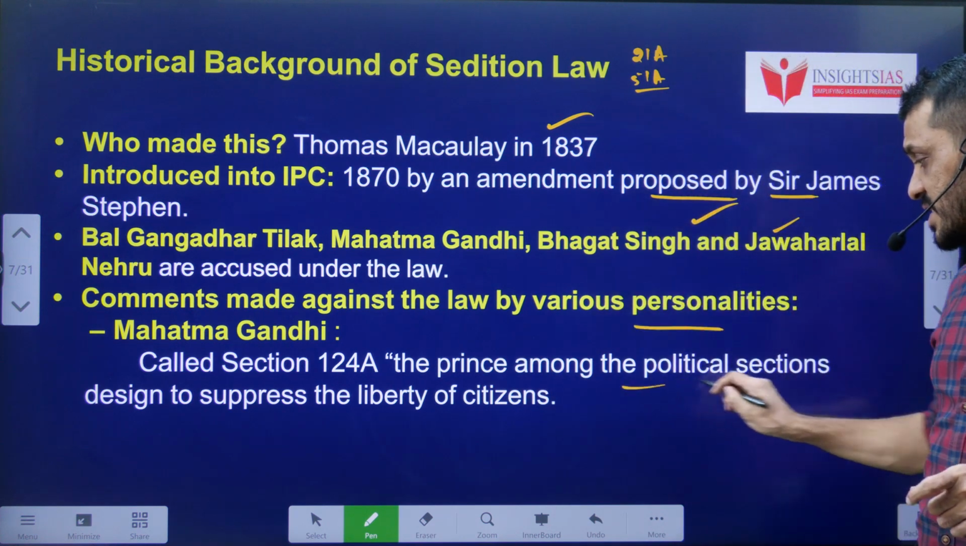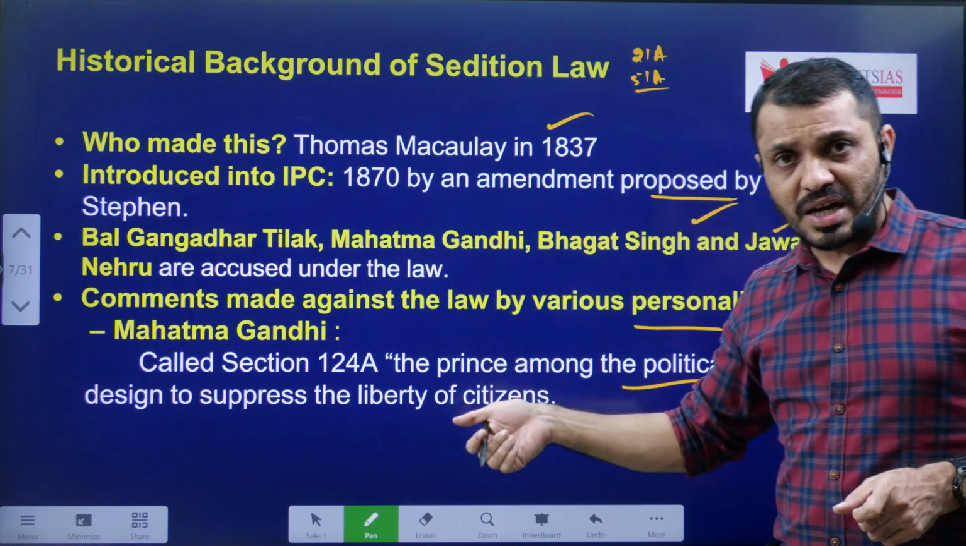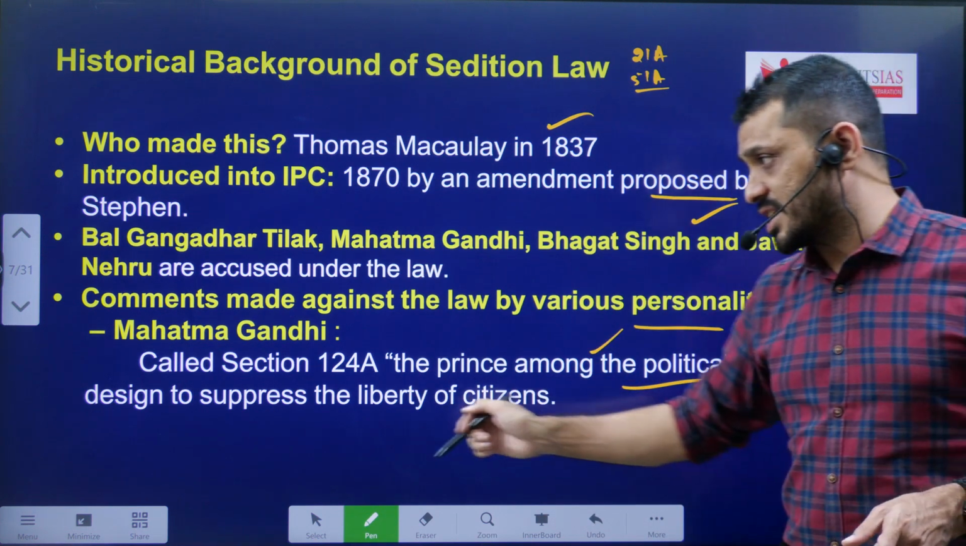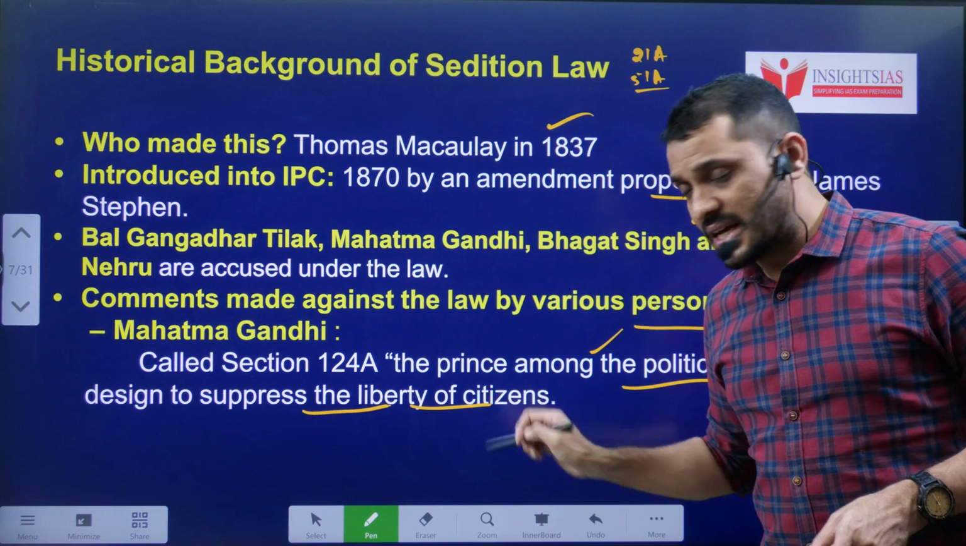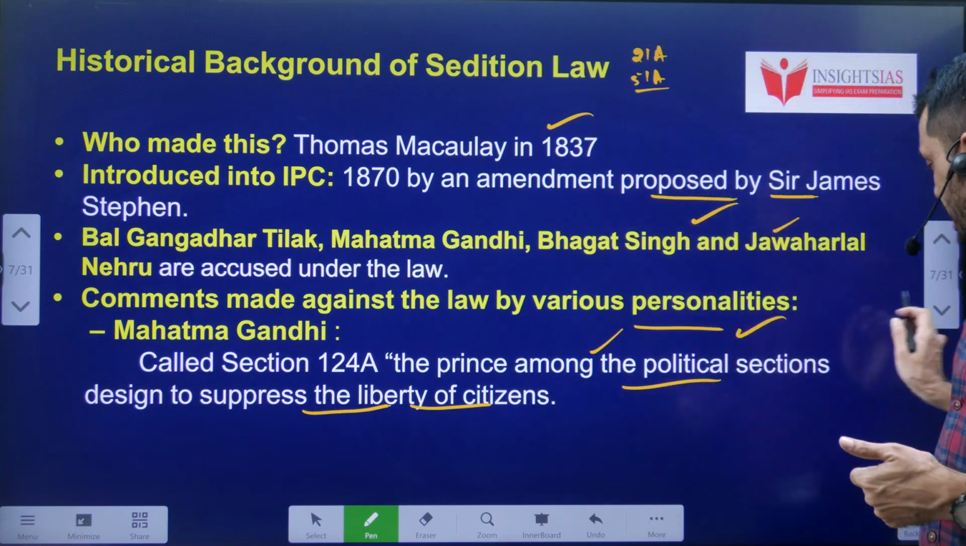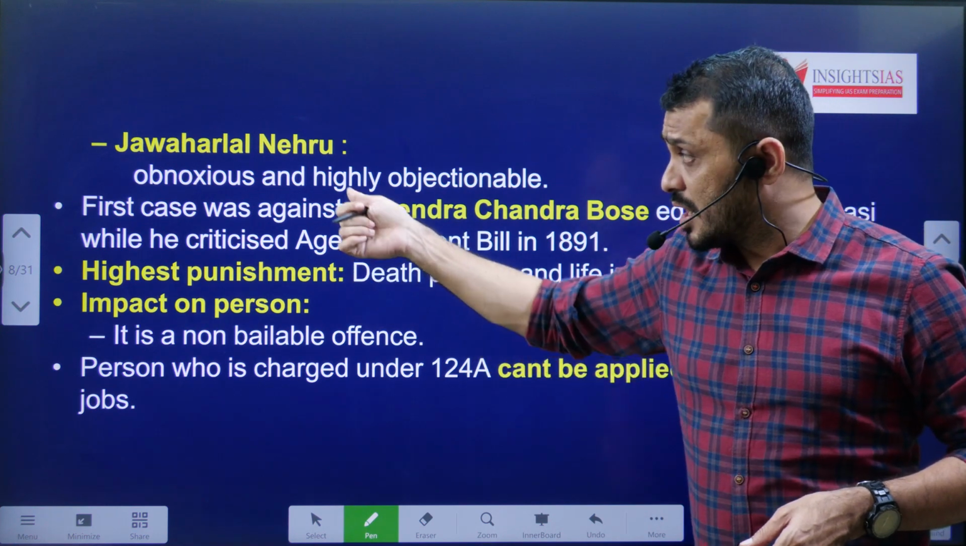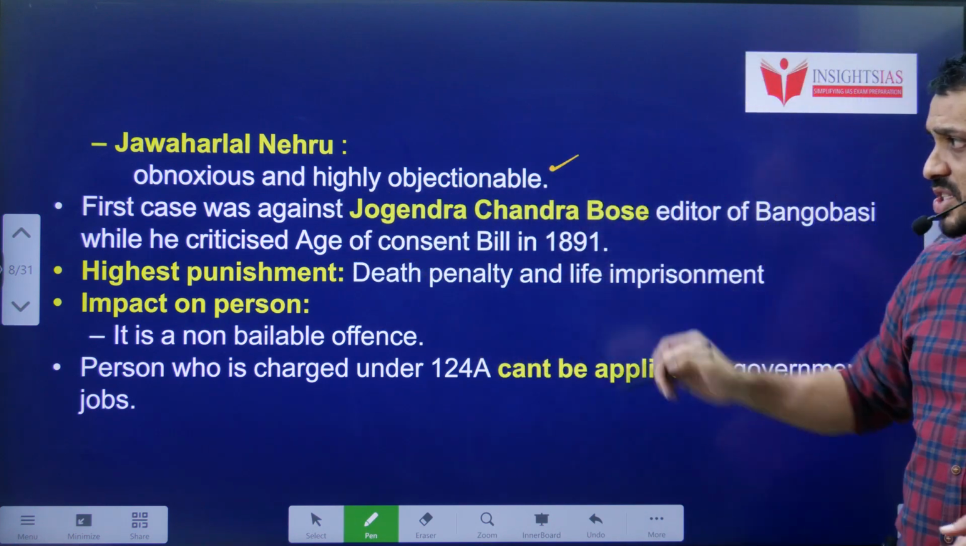They were being arrested at different points of time, and Mahatma Gandhi called this Section 124A the prince among the political sections designed to suppress the liberty of citizens. It was suppressing the liberty of Indians. Jawaharlal Nehru described it as obnoxious and highly objectionable.